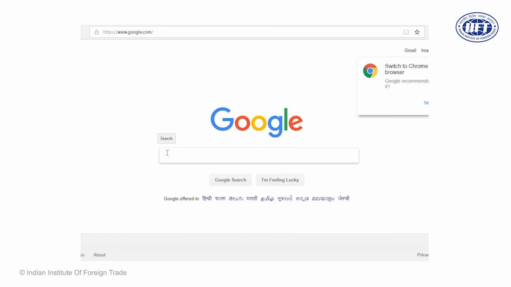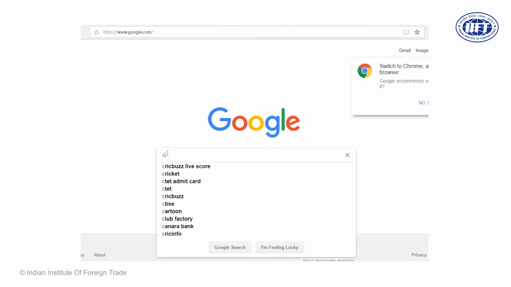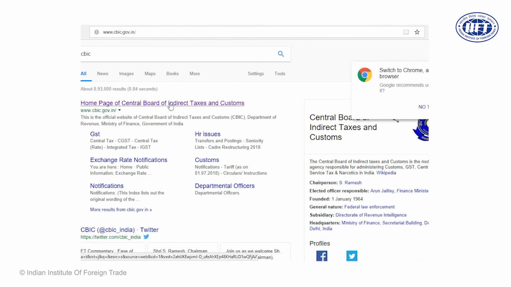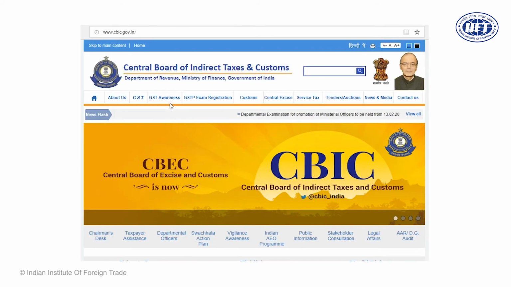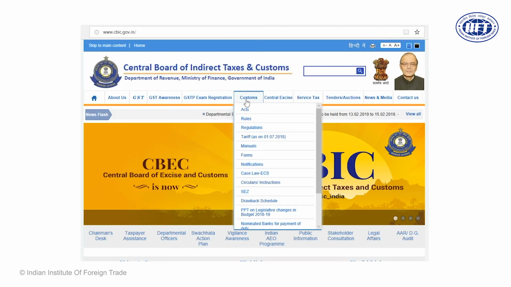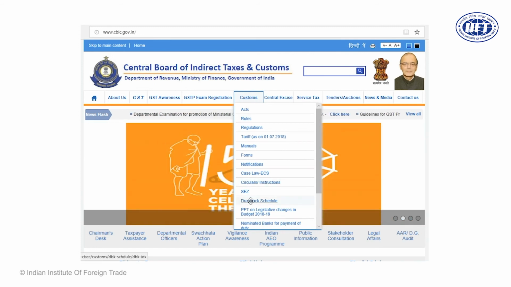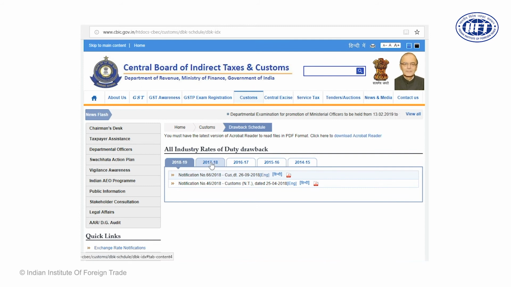Google, dear friends, is our true friend. Let us go on Google and type here CBIC, Central Board for Indirect Taxes. It's a new name given to CBEC, Central Board for Excise and Customs, post implementation of goods and service tax. And you see the beauty of Google. Here we go on customs and here we go on drawback schedule. We click it here and we would like to download the drawback schedule.